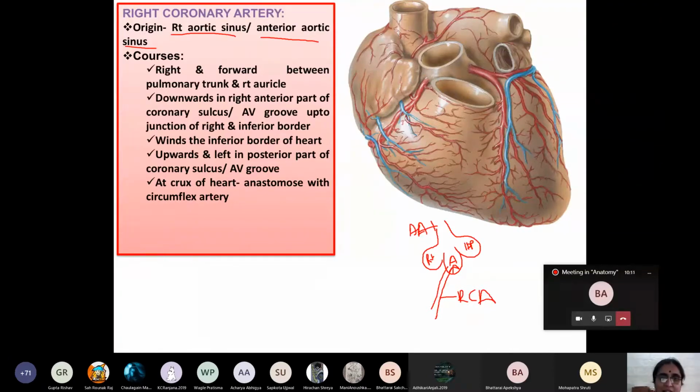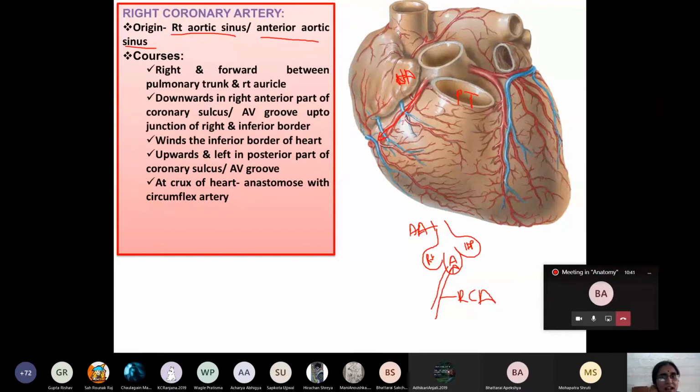Now here you can see this right coronary artery, after its origin from the right aortic sinus, courses towards the right side. This is which side of our heart? Right side. It courses towards the right side and forward, anteriorly, between the right auricle and the pulmonary trunk. Then it is going downward. In which part of the sulcus?